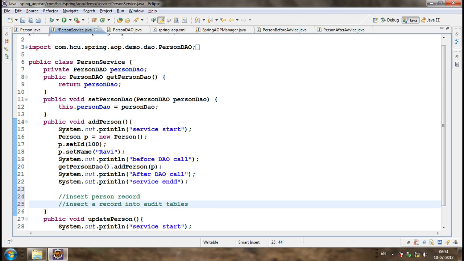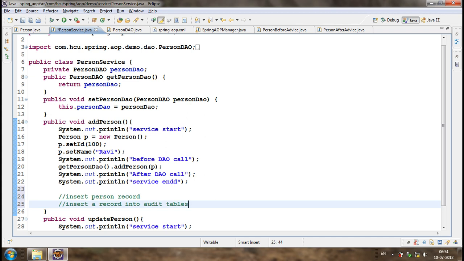These kinds of details will not be there in the main tables: who has added, or at what time he has added. This kind of information will not be in the main table. In the main table only person information will be there: first name, last name, middle name like that. But for each and every person record there will be a corresponding audit record.